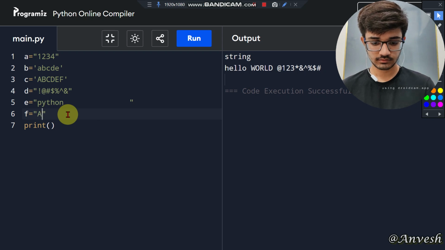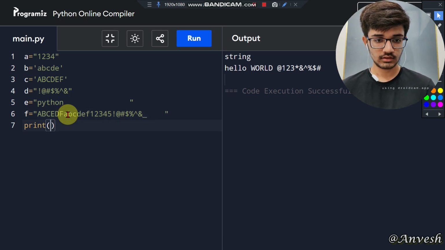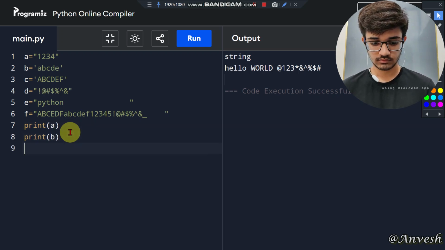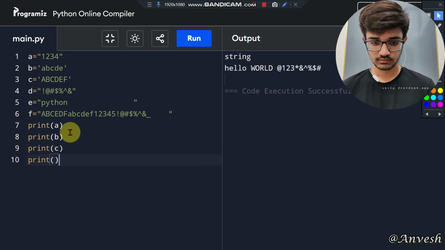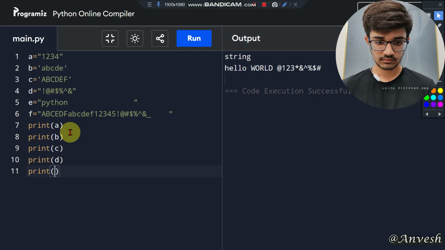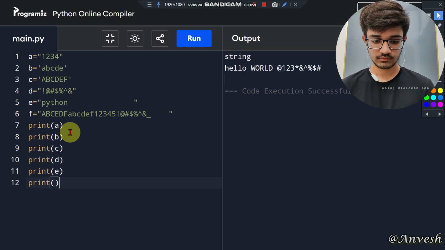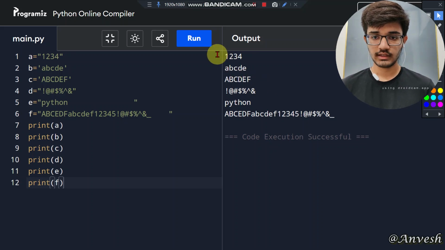Capital letters, small letters, digits, special characters, space or an underscore, anything. Now let us print. Let us run. Executed successfully.